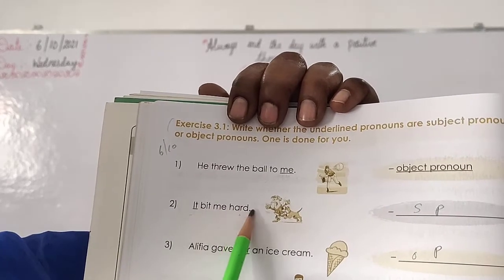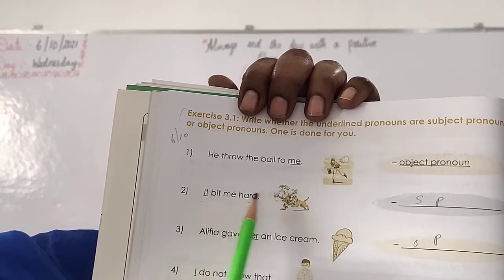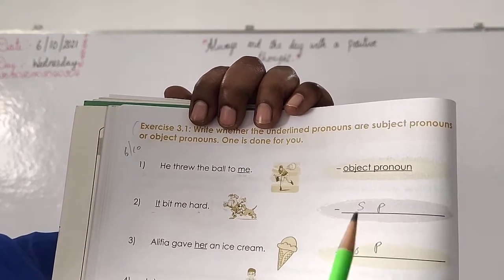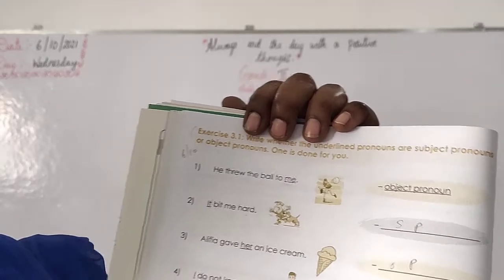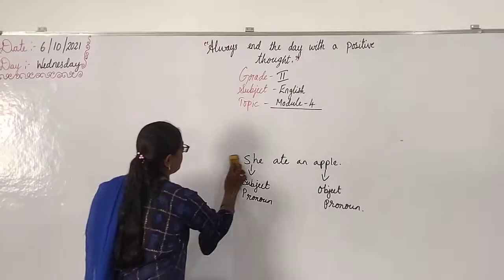Then in "It bit me hard," an object is not there. Correct, children? Object is not there. So it becomes a subject pronoun. You should write subject pronoun. Don't write SP; you should write the full form. Subject pronoun. Okay, write on the board, children. Copy down.